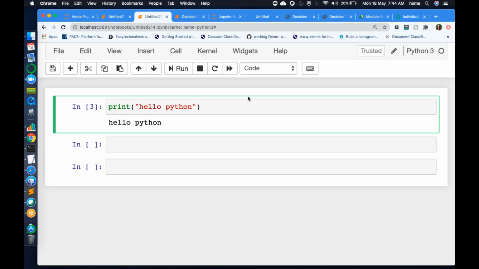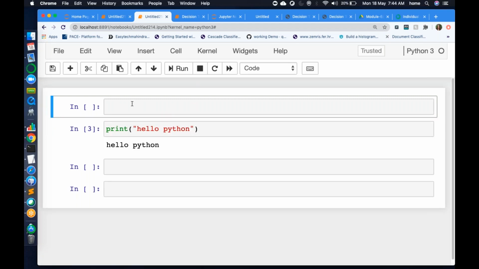Now, let's say before this, I want to write some text, documenting the code. So I have entered one cell, and what I will do now is write, this is my first Python code.